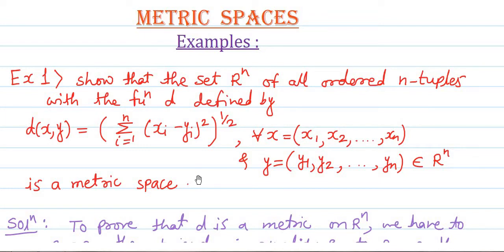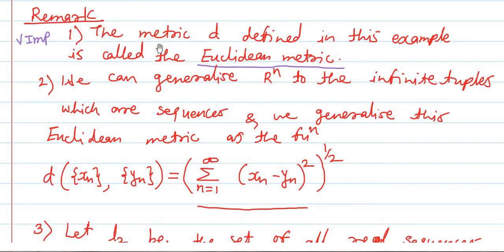And one important note after this, we have mentioned that this metric is called a Euclidean metric on the set R raised to n. This d function which is defined in such a manner is called a Euclidean metric on the set R raised to n. We have already mentioned that the metric d, which was studied in the first example, is called the Euclidean metric on the set R raised to n. This is very important for MCQ type of questions.